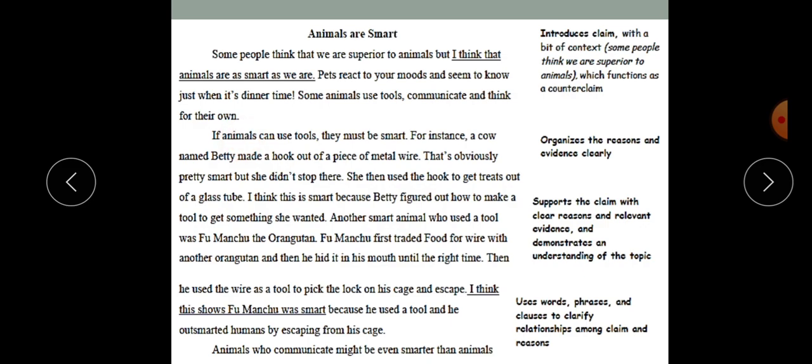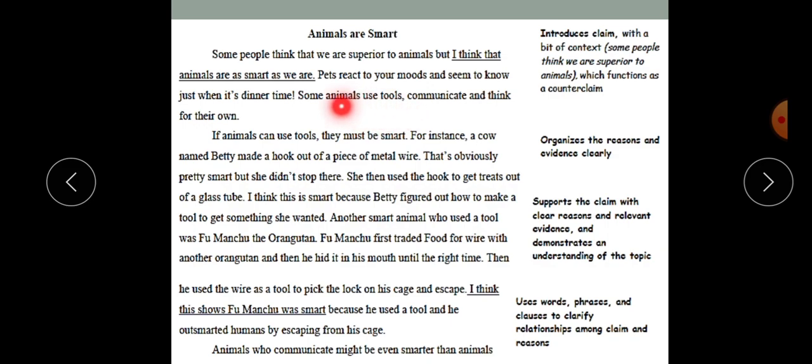So what do we do in the introduction? First, we start with a general statement. The writer starts with "some people think that we are superior to animals." This is to introduce the topic, which is animals are smart. Actually, he starts here with a counter argument, but then he says, "I think that animals are as smart as we are," in which he introduces his claim that animals are as smart as humans. And in his thesis statement, he introduces the three reasons that he will be talking about throughout the essay.